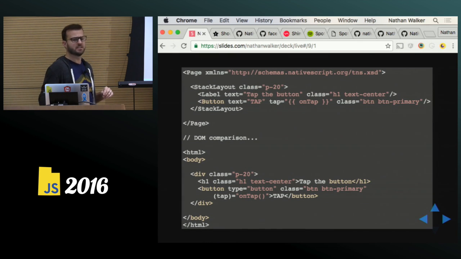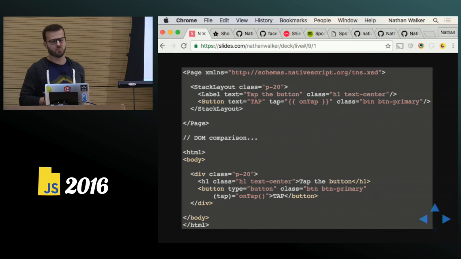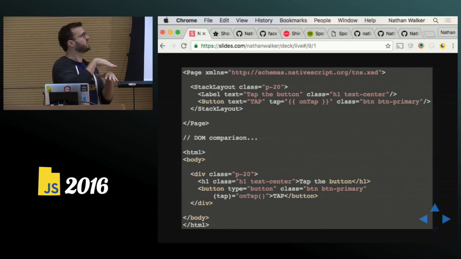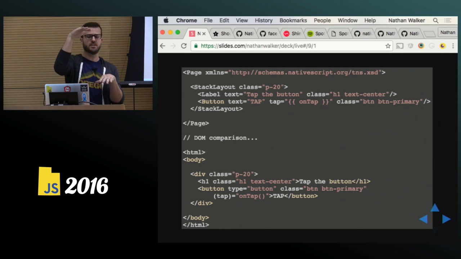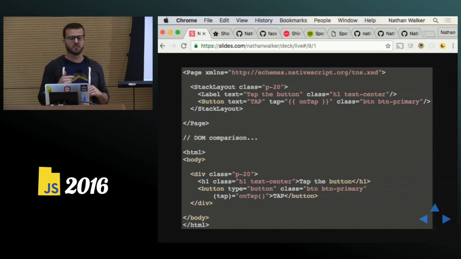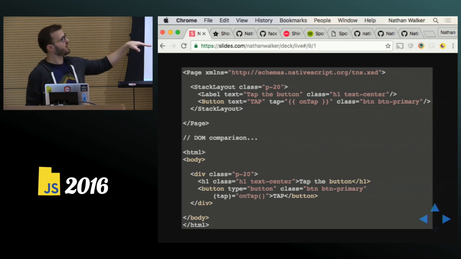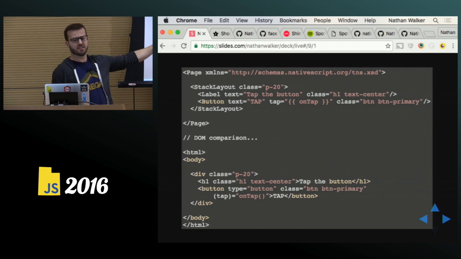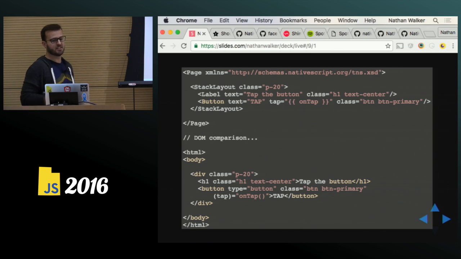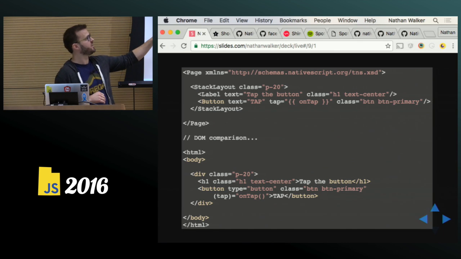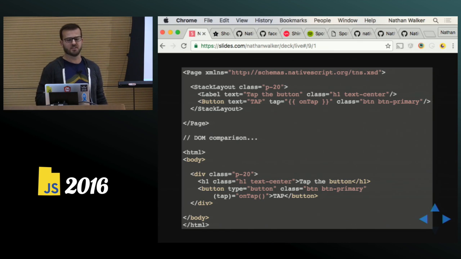To look at what that looks like, on the top we have a NativeScript view, and it's wrapped with a page, which just defines the page, and then inside is a stack layout, and we have a label and a button. If we look below, this is a very similar DOM comparison. This is how I would do exactly that layout on the web. Div, same class P20. We've got an H1 down here, and we actually have an H1 class on the label above, text center, same classes.